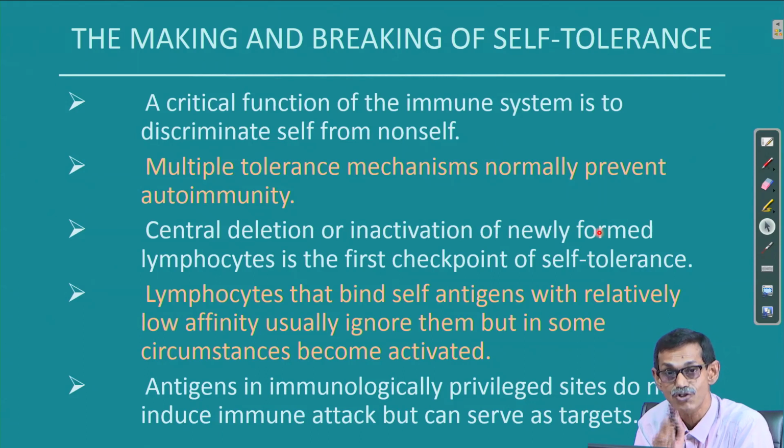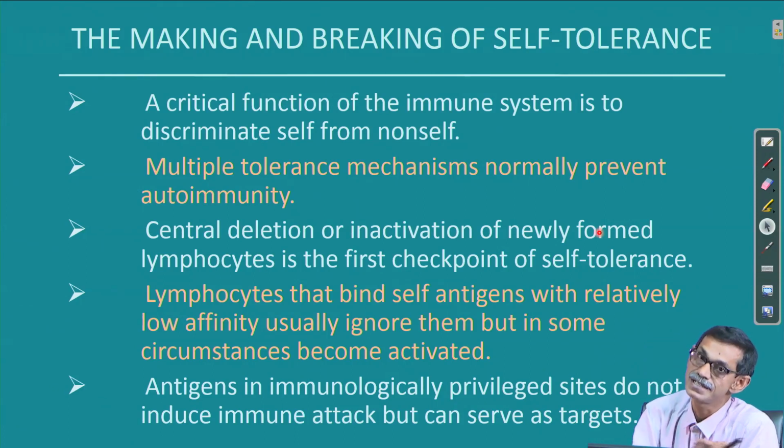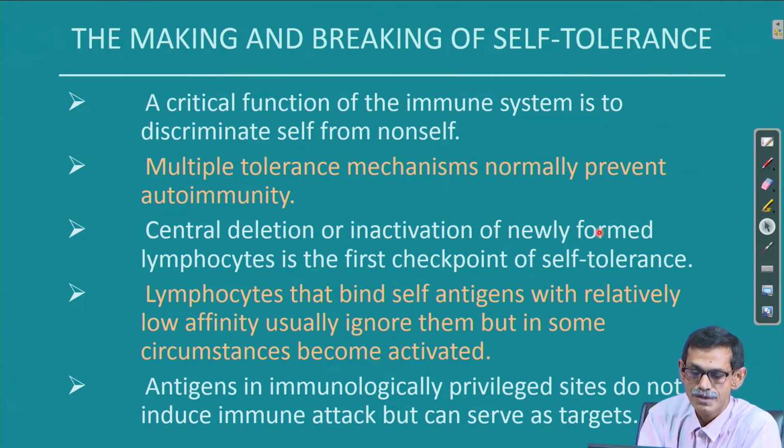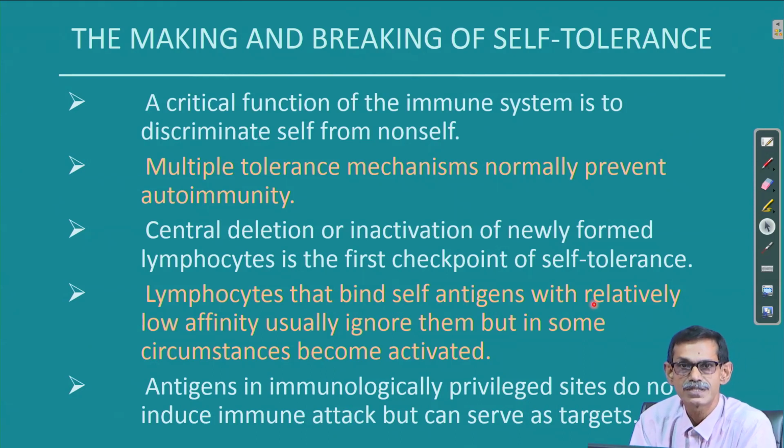I am saying strongly. Initially, when we were studying the diversity, T cell immunity, B cell immunity and their development, we were telling that they are deleted, but now we are saying only those acting strongly are deleted, not all, because if all the self-reacting B cell receptors were deleted, then our immune system would also be compromised. Lymphocytes that bind self antigen with relatively low affinity usually ignore them. So, normally they do not do any harm to our own protein with weak or moderate interaction. Only strong interaction can create problems, but sometimes it is activated. The example I gave was with DNA.